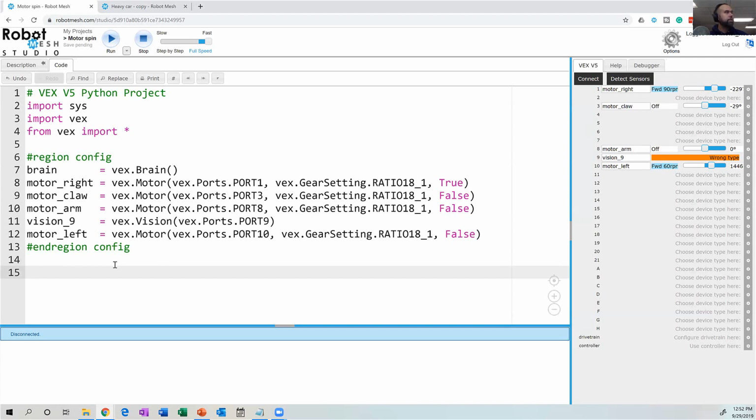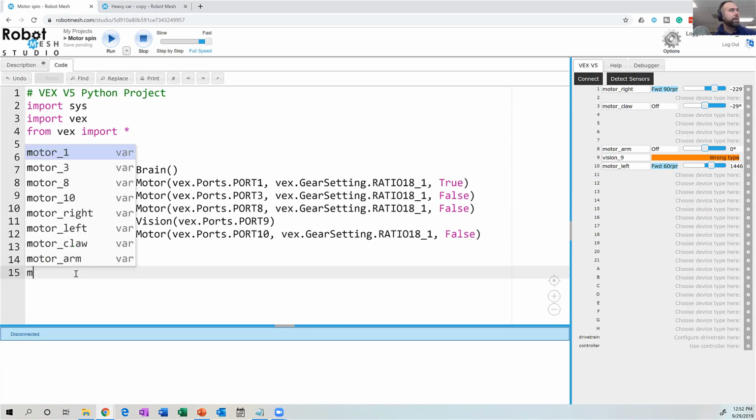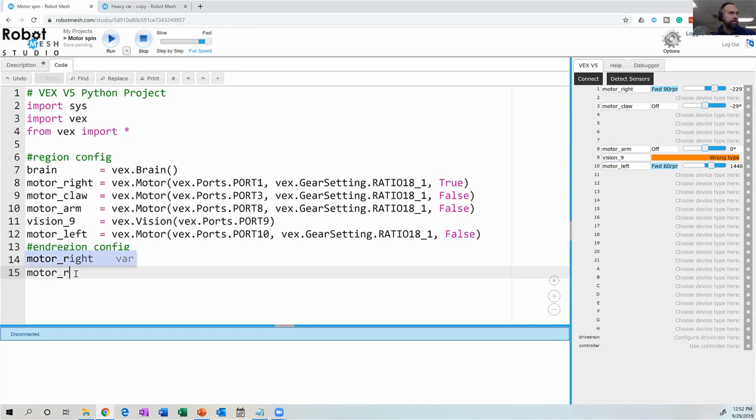Okay. So what happened in that Python project is it created a bunch of objects, right? A bunch of things that are the different peripheral devices that plug into the robot. To make the robot move, let's make the right motor move forwards, because that's the one we're going to be able to see. So I'm setting up my robot. Let's go here in the programming editor and type M. As I start typing motor underscore right, see how IntelliSense is finding the object?